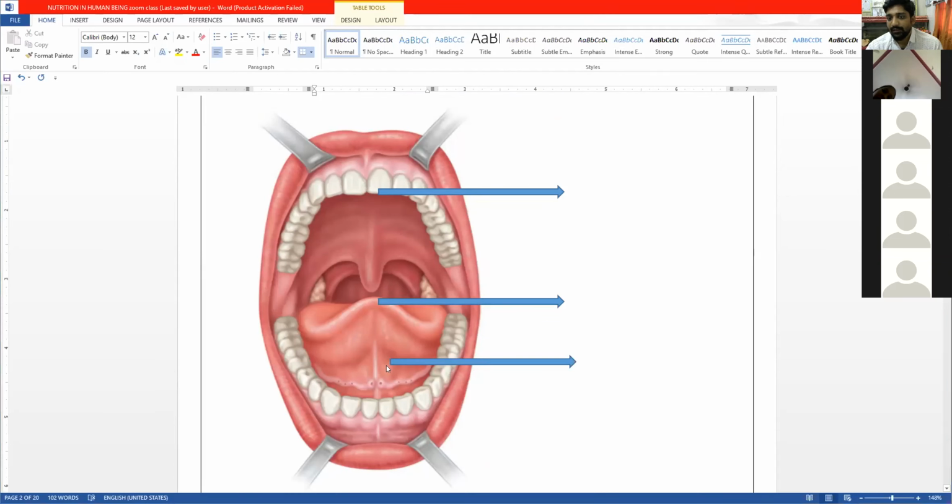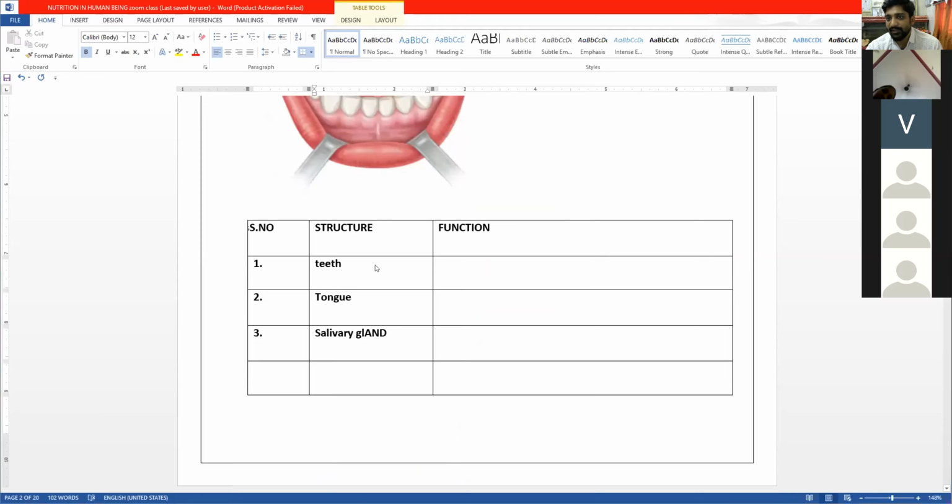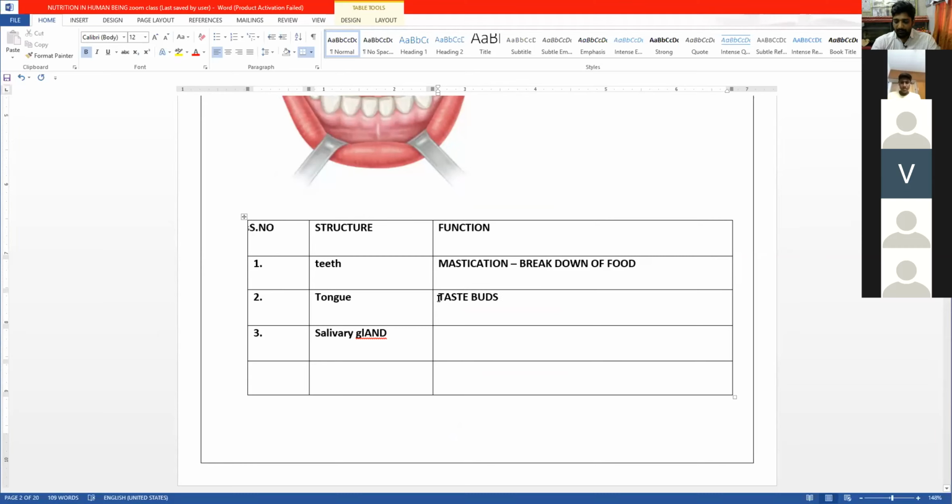What is the function of teeth? Mute all of your audio first of all. The teeth help in mastication, that is proper breakdown of food. Whatever food is taken, it has to be broken down. Similarly, the tongue has taste buds. First function is it has taste buds.